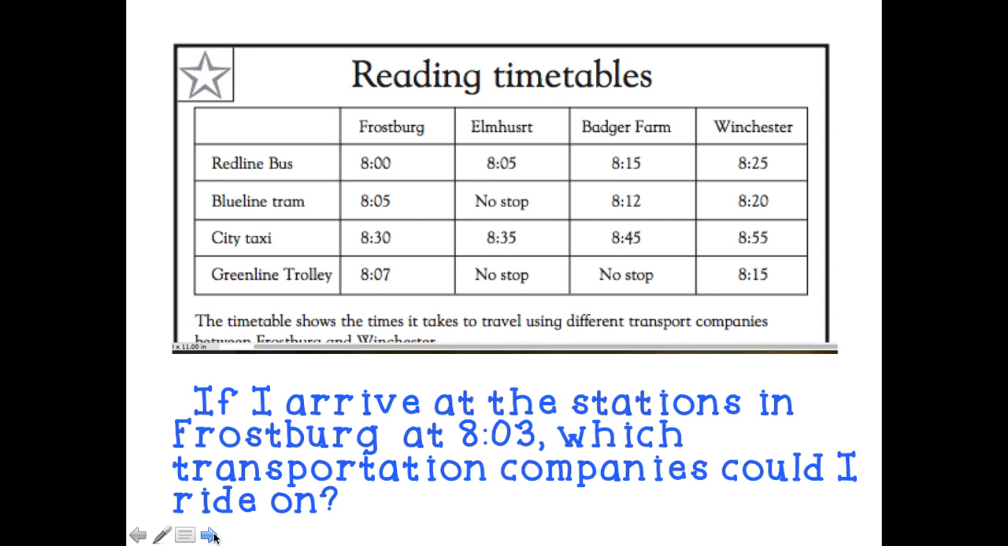All right, here's a different question for you. If I arrive at the station in Frostburg at 8:03, which transportation companies could I ride on? Okay, so I'm going to come up here to Frostburg and follow it down and think about which ones I could use. Well, it's 8:03, which means that the Red Line bus has already left, so that's not a choice. I could make the Blue Line tram because 8:03 is before 8:05. 8:03 is also before 8:30. And 8:03 is before 8:07. So as far as choices that I have for companies, I could ride on any of these three: the tram, the taxi, or the trolley.